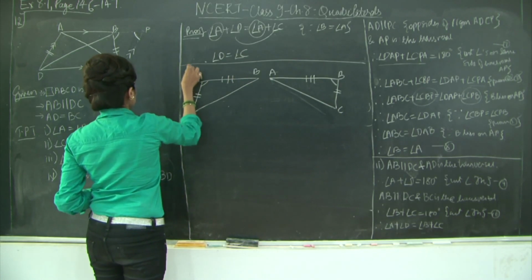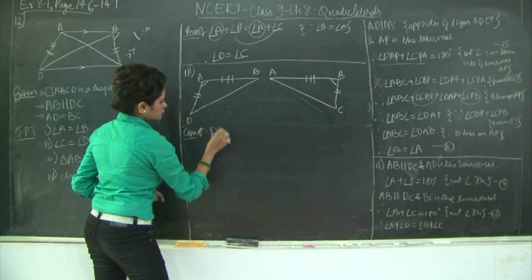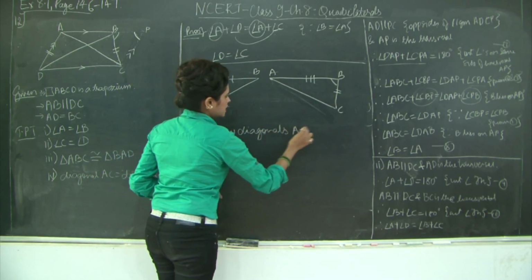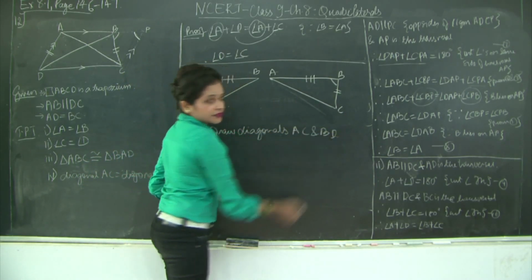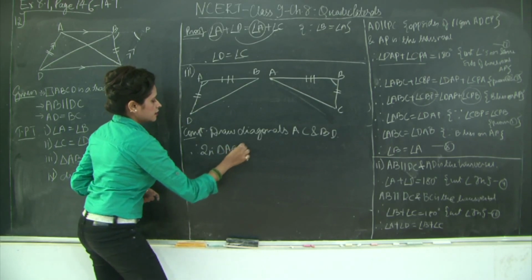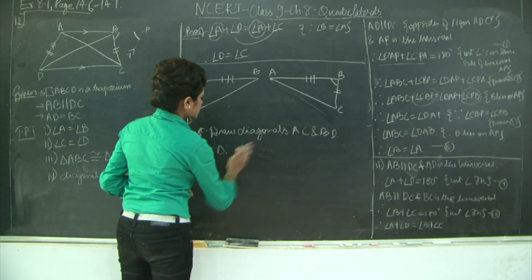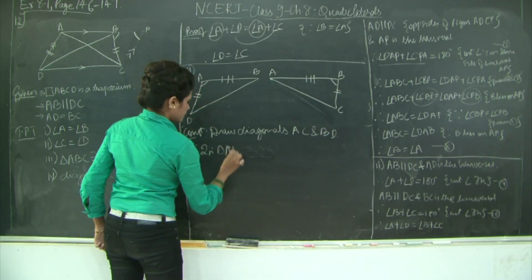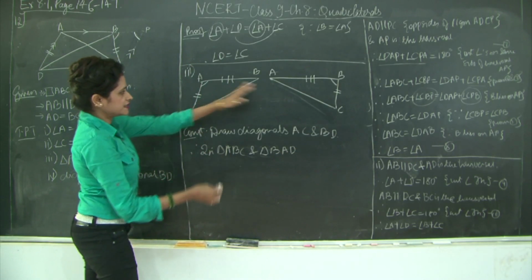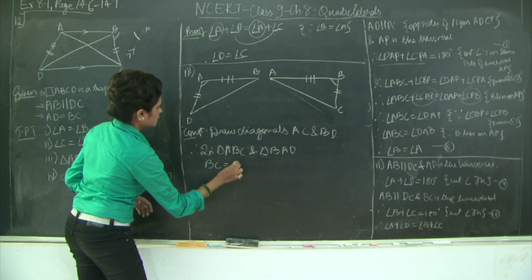So my third section, I'll draw construction, draw diagonals AC and BD. Correct? Therefore, in triangle ABC and triangle BAD, I have BC is equal to DA.